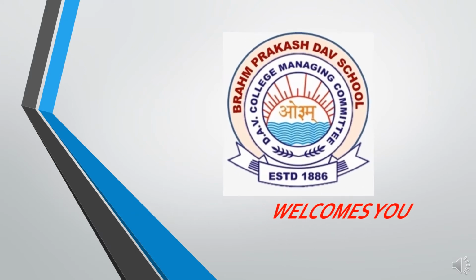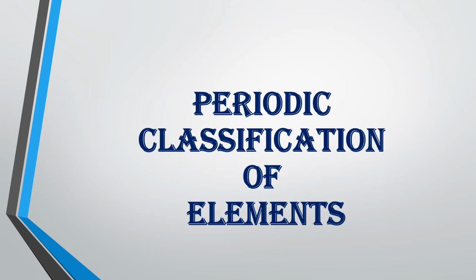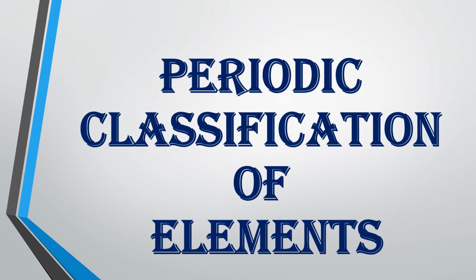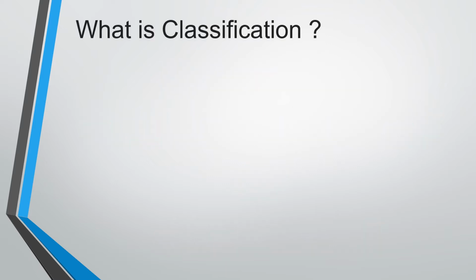Namaste to everyone. Today in this video, we are going to see a small topic of our lesson, that is periodic classification of elements. In this lesson, we are going to learn about the earlier classification made by the scientist Dobereiner, and that classification is named Dobereiner's triads. But before going to that, let us see what is classification and why it is essential.